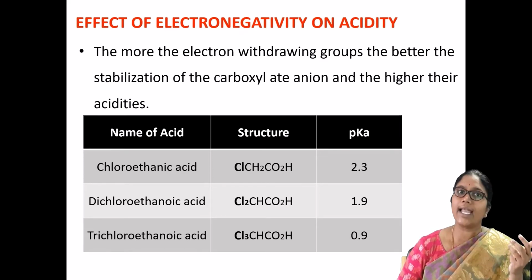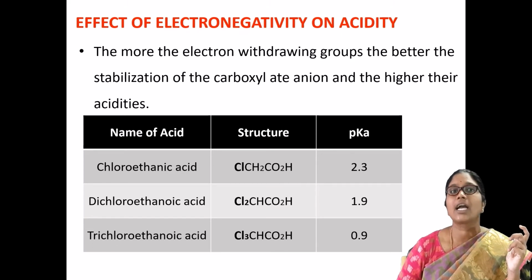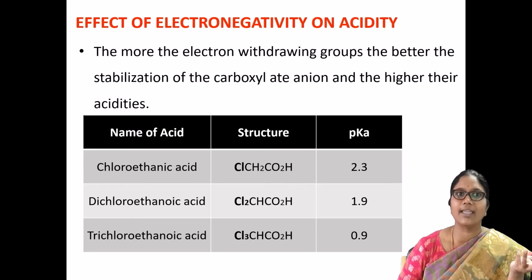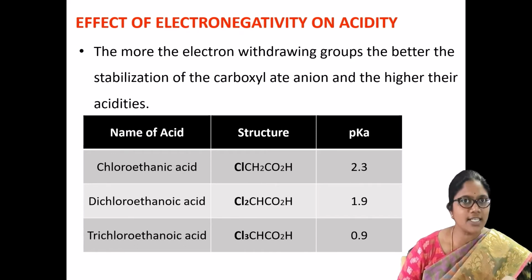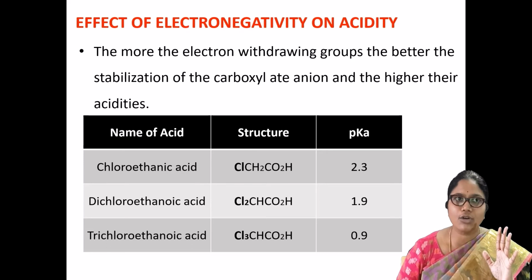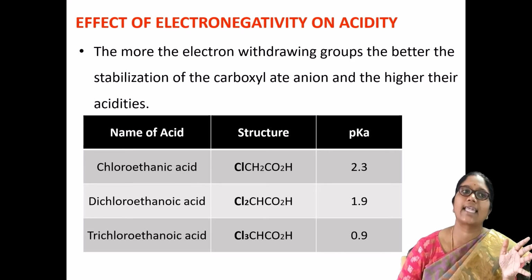The more electron withdrawing groups or electronegative atoms there are, you can observe the better the stabilization of the carboxylate anion. More stability leads to higher acidity. That's the reason why chloroethanoic acid has less acid property than